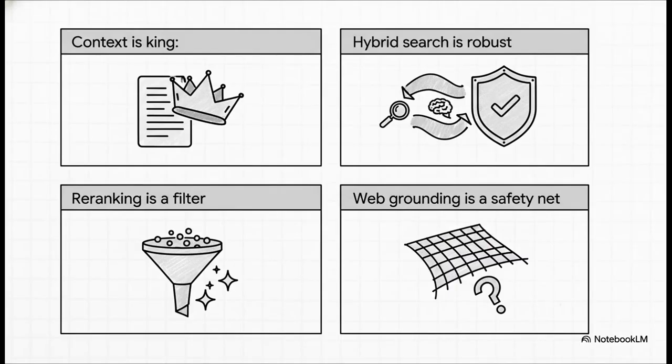So let's just quickly recap the key takeaways from all this. First and foremost, context is everything. That's the single biggest innovation here. Second, hybrid search is always going to be more robust than just relying on one method alone. Third, re-ranking is your best friend for quality control and makes sure only the best information gets through. And finally, that web grounding provides a crucial safety net that makes your system infinitely more capable.